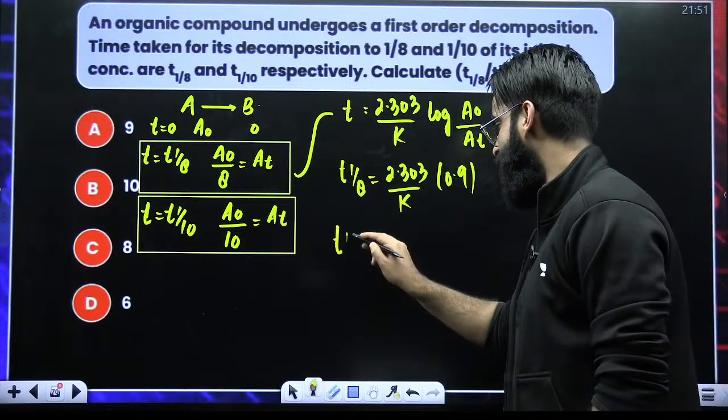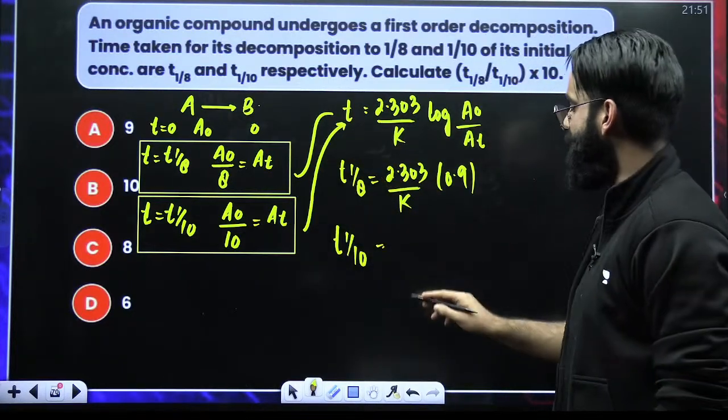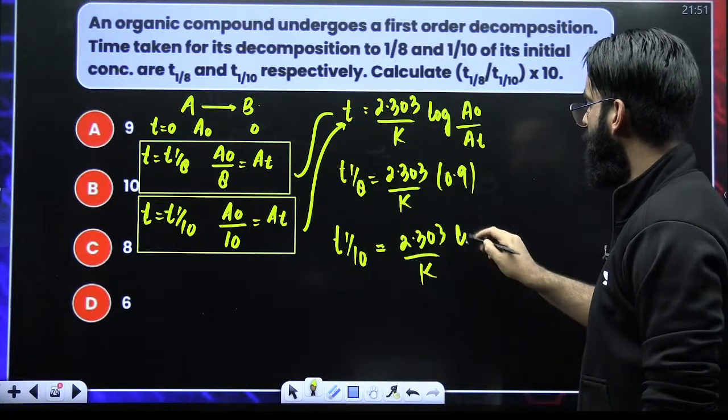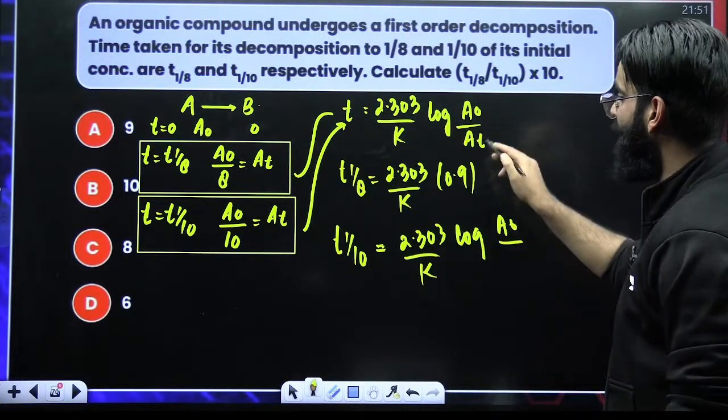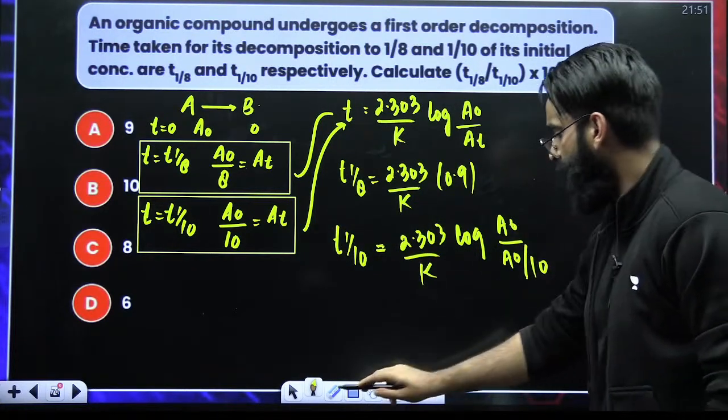Similarly, what about T1/10? Put this over here. So T1/10 is equal to 2.303 divided by K, log of A naught divided by, what is A t here? A t is A naught by 10. So A naught cancels. Log 10 comes out to be 1.